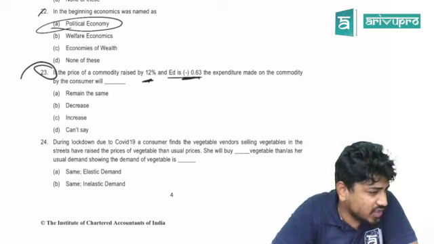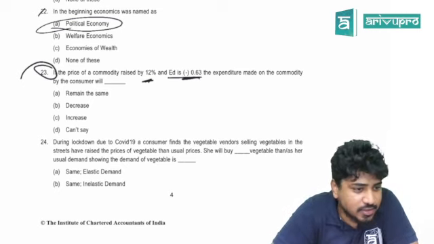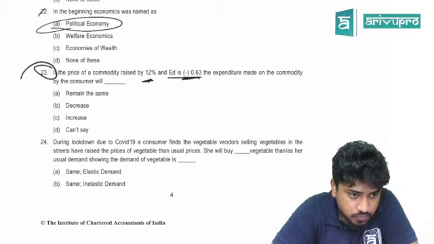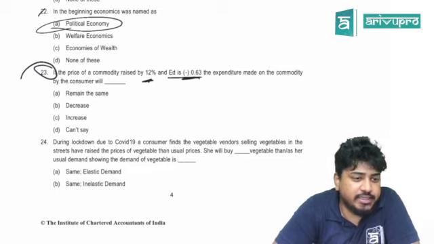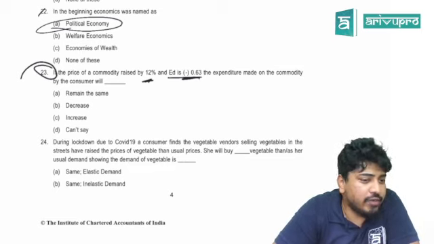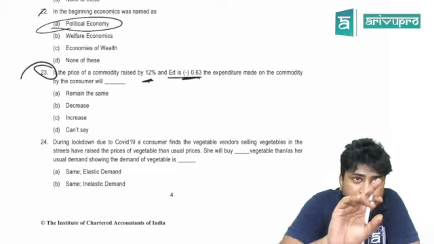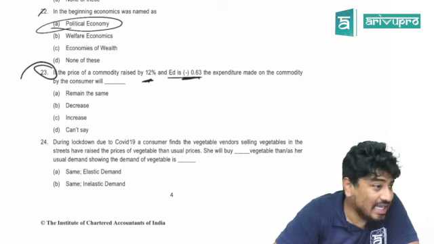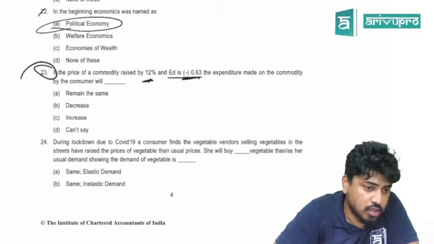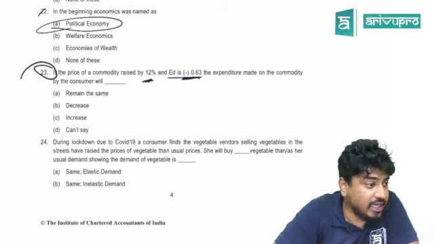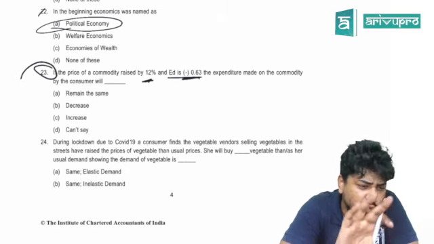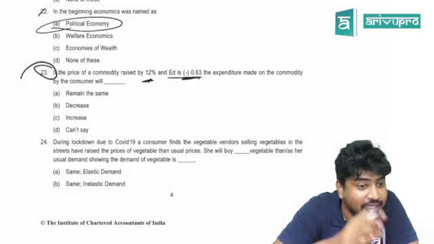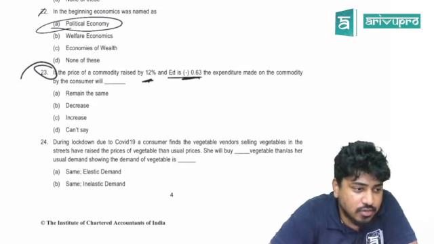This is a little bit tricky question. It's very easy, simple concept. I have taught you. Refer to the relationship between TR and price. The product is inelastic and price increases. What can you say about TR? TR increases, you are saying.